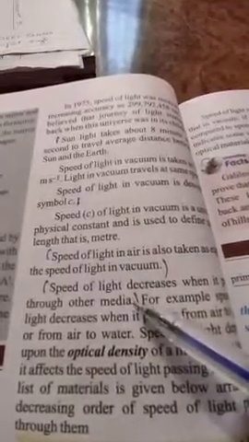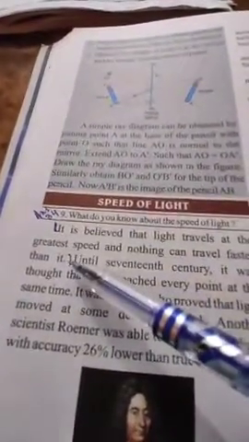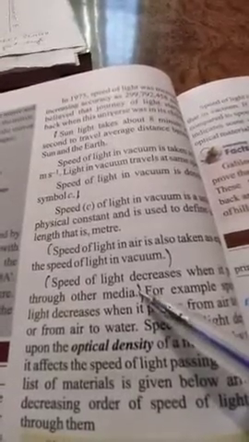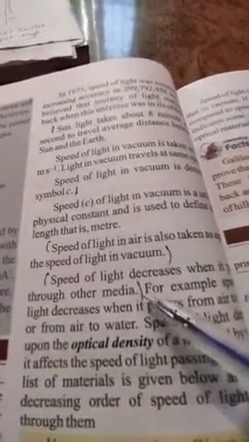Once again, start from here up to here, then again from here, sunlight, up to here. No need to write this paragraph. Start from here, up to here, media, you can write. So this is the answer of question number 34.